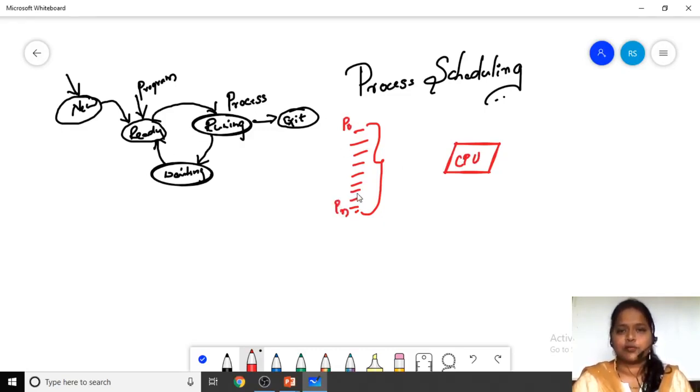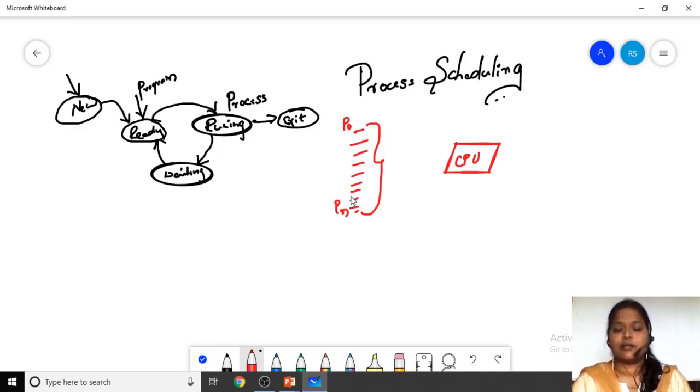We want to give CPU time to all these processes. If we do not schedule the processes properly, we will not be able to get effective utilization of the processor.